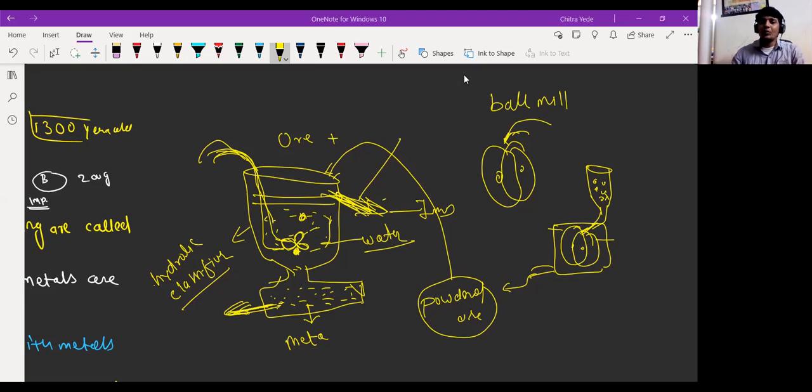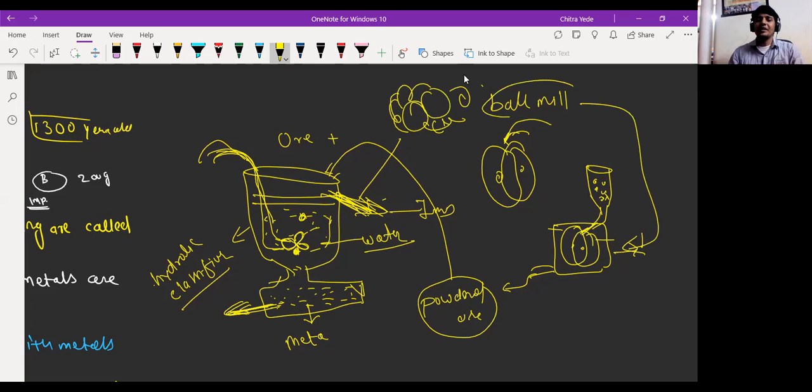So a very important point we have discussed here: the ore which is obtained after mining is in solid form, where large particles are present. So these large particles have to be converted into powdered form. That's why we are using the ball mill. Here we have written ball mill. So that ball mill works like an atta chakki.